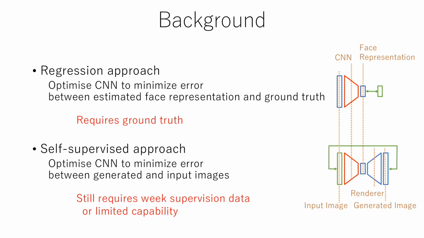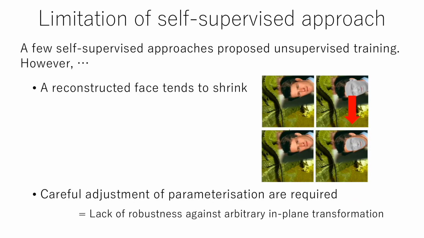This approach optimizes a convolutional neural network to minimize error between an input image and a generated image based on an image formation model, a so-called renderer. However, most self-supervised approaches still rely on weak supervision such as landmarks, identity, or multiple frames, or have limited capability. Until now, a few self-supervised approaches have proposed the training of a network without annotated data.